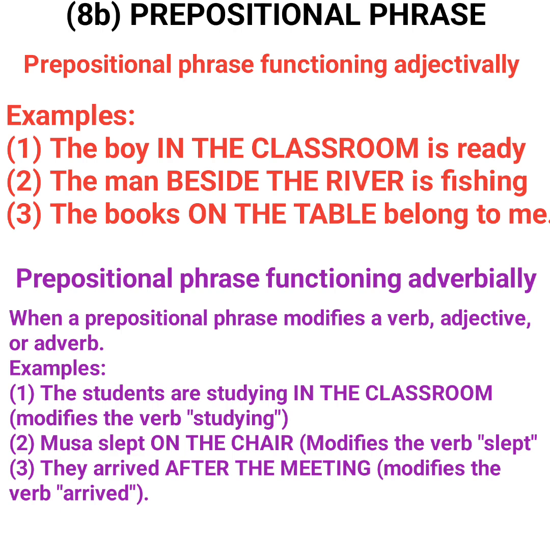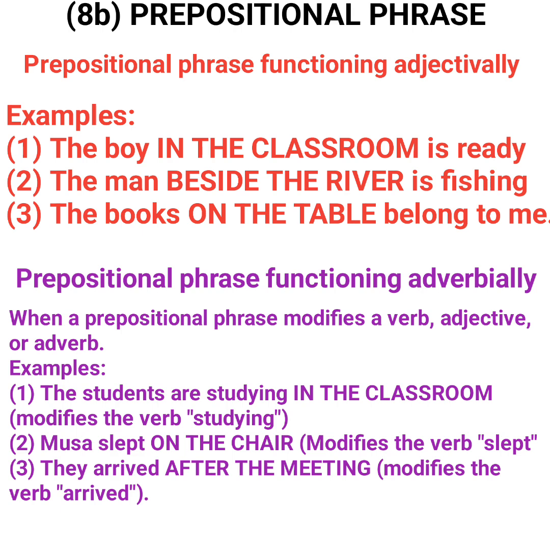And number three, the books on the table belong to me. On the table describes the books, and the books is a noun phrase. So it means that in these examples, the prepositional phrase functions as an adjective because it qualifies those nouns. Number 2, prepositional phrase functioning as an adverb. So it can also function as an adverb, and these are the examples.